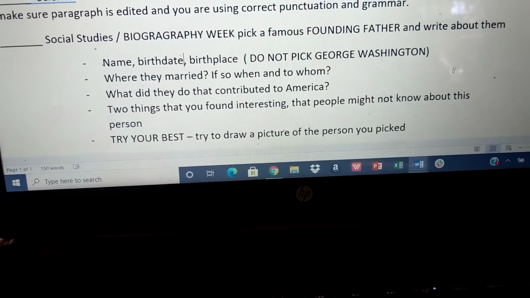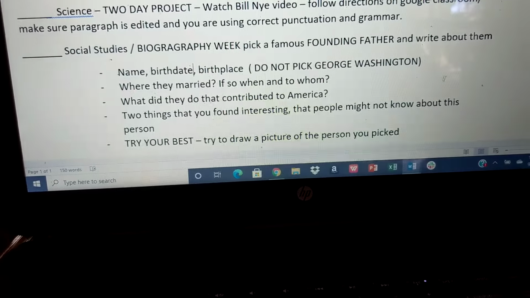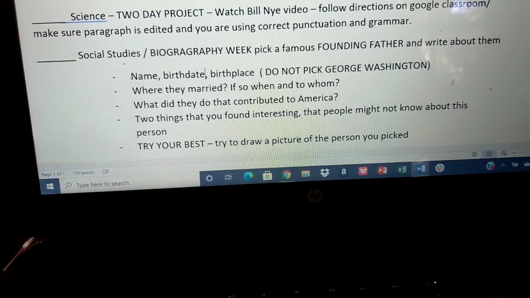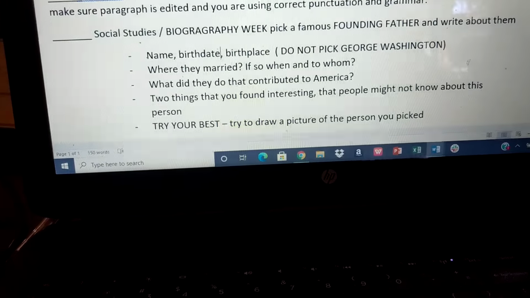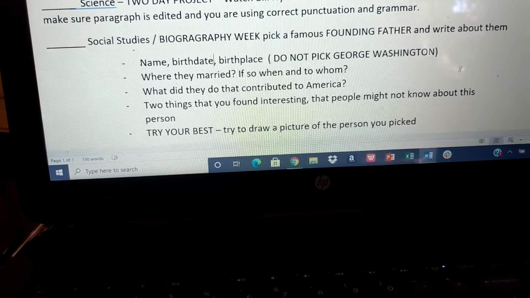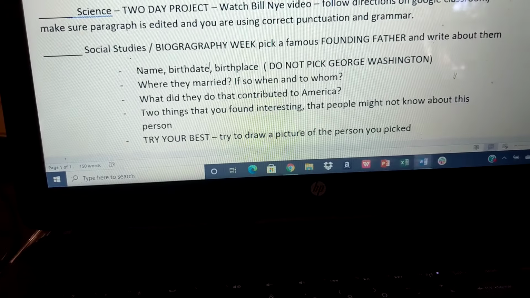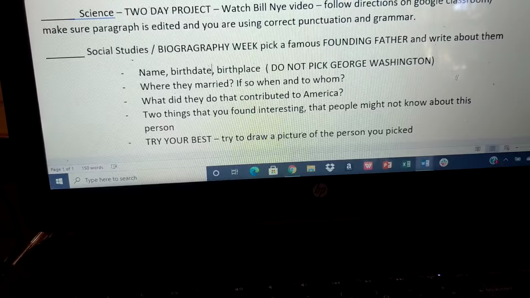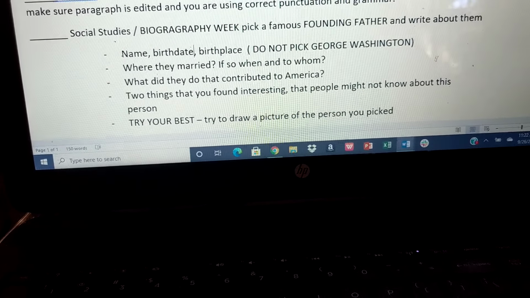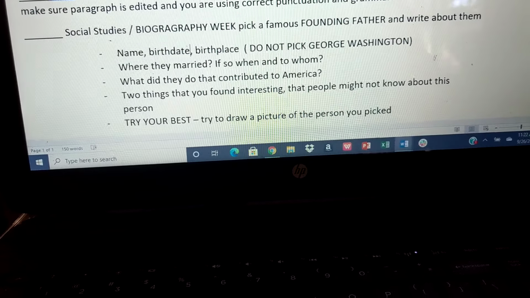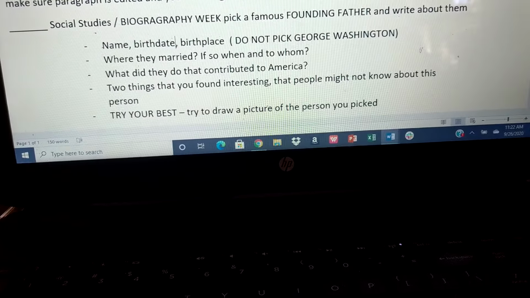Now, I've been talking about how King George, I told some of you, how King George in the Boston Tea Party, well, King George was in charge of America when America first became America, and he was taxing everybody, and they didn't like that. So one of the things they did was to protest, and their protest was throwing the tea overboard. Well, King George didn't like that, and because of that, they became the Boston Massacre, which we'll get to in our further readings.